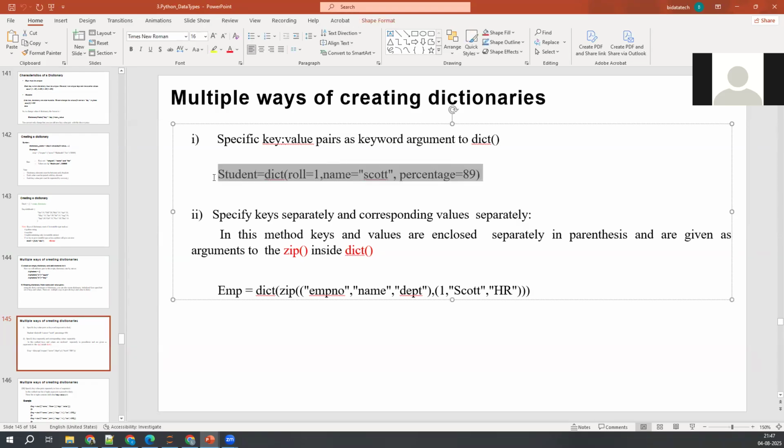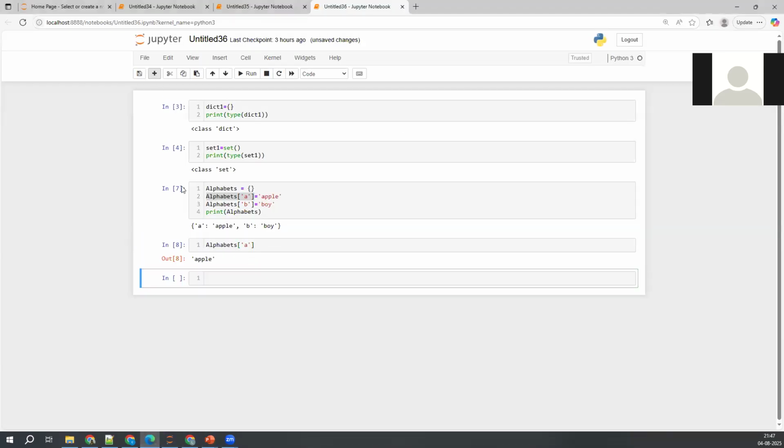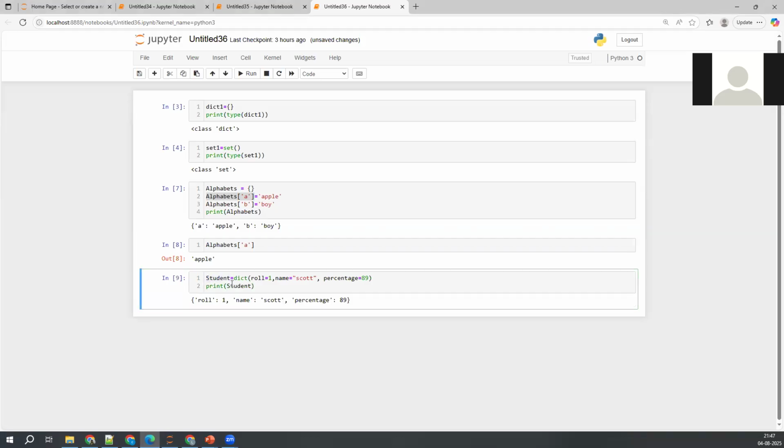I'll just copy paste this one. I just wanted to print this, print of student I'm taking here. See? Key equal to value, key equal to value, key equal to value. So this is nothing but your key and its corresponding value. That's it. We can represent like this also.